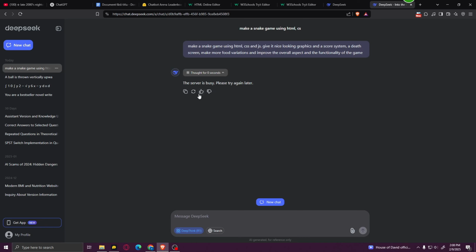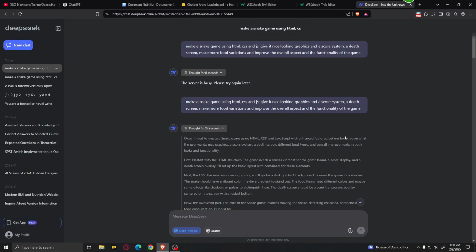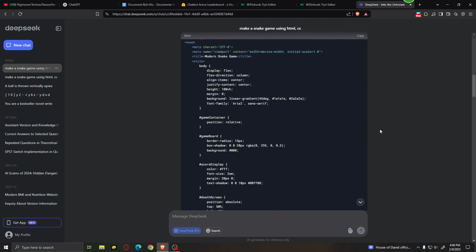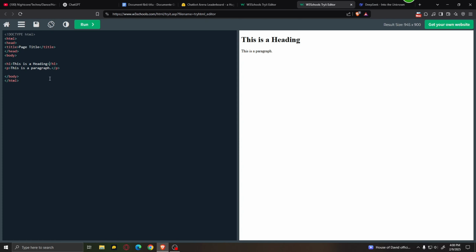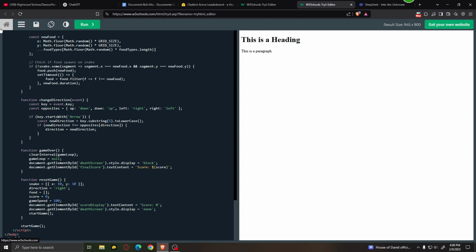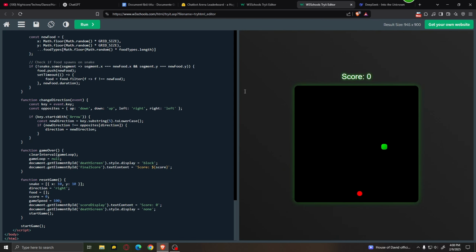Now this is pretty difficult to test because DeepSeek keeps giving me this error, the server is busy, please try again later. You might also run into this issue quite often if you use DeepSeek, so I'm gonna give it a break and see how it works a bit later. Okay, so I finally got DeepSeek to respond. I used the exact same prompt and this is the code it generated. Let's go ahead and copy it and I'm gonna paste it and let's see how this works.